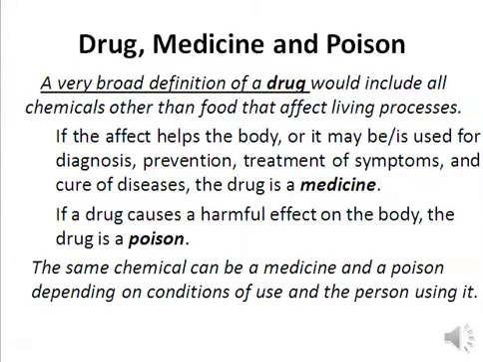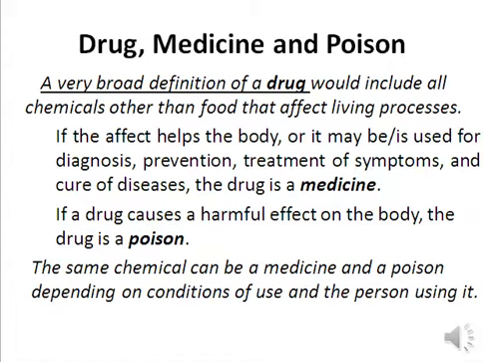So what is a drug? What do we mean by poison, and what is a medicine? When we say the word drug, all that comes into our mind is something very addictive, right? The word drug has a negative connotation. But when we say drug in terms of medicinal chemistry, it is a very broad definition that includes all aspects. According to medicinal chemistry, a drug is any chemical other than food that can affect a living process, right? We are not saying what the effect is. Any chemical other than food that affects a living process is known as a drug.